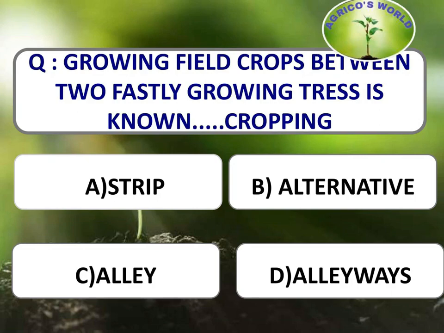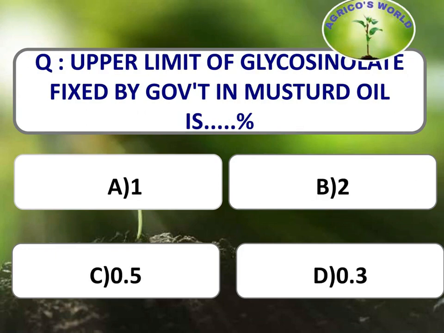Next question. Growing field crops between two fast growing trees is known as? This is known as alley cropping, and growing of the crops in alternate strips to prevent the soil erosion is called as strip cropping. Upper limit of glucosinolate fixed by government in mustard oil is? The upper limit of glucosinolate fixed by government in mustard oil is 0.5%.